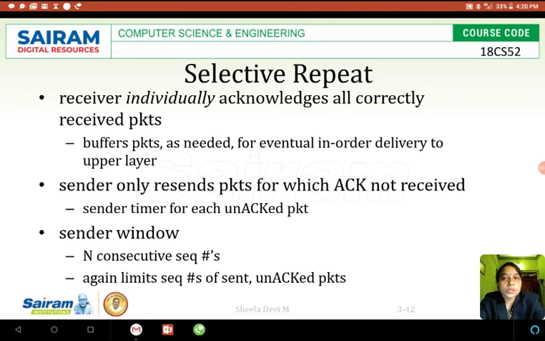So the receiver individually acknowledges all correctly received packets, as I said. It buffers packets as needed for the eventual in-order delivery to the upper layer. Why do we need buffering?